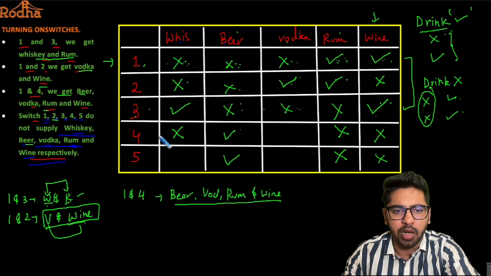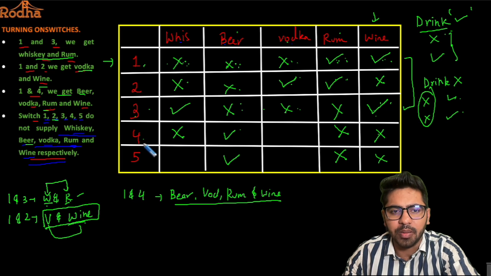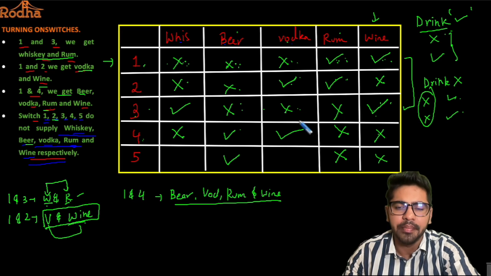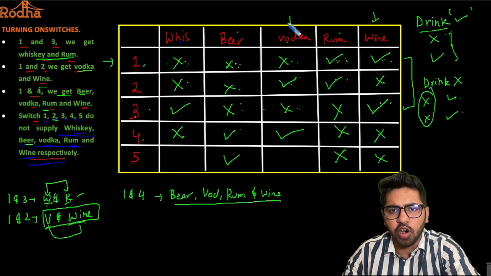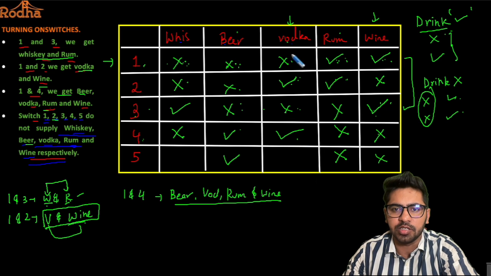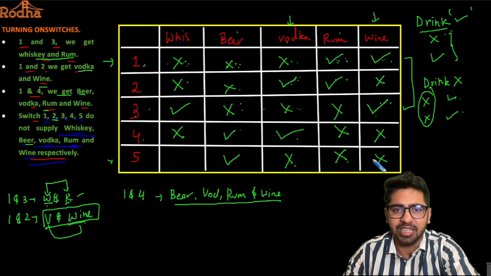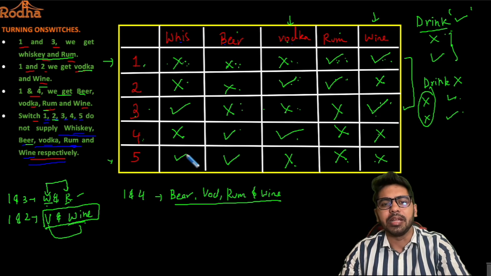as well, right? Now switch number 4, already 3 crosses are done, it should supply 2 drinks, so 1 is beer, so the other has to be vodka, so this should be a tick here, right? Again, now vodka column, it is supplied by already 2 switches, that is 2 and 4, so no further switch can supply vodka, so this should be a cross here. Switch number 5, already 3 crosses are placed and it has to supply 2 drinks, so this should be a tick here, right? So that is your complete table.